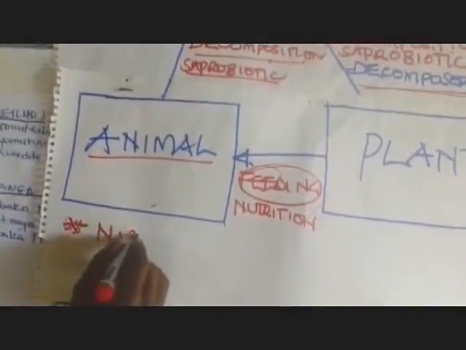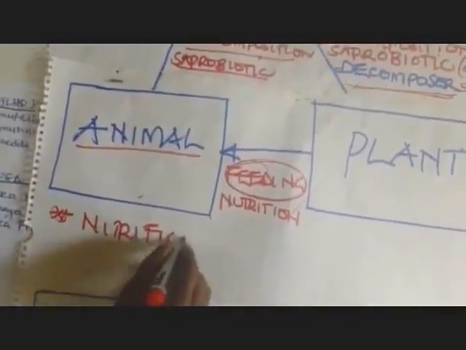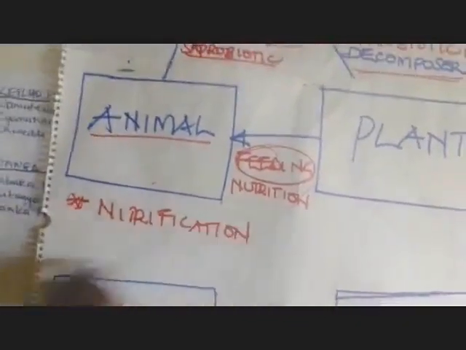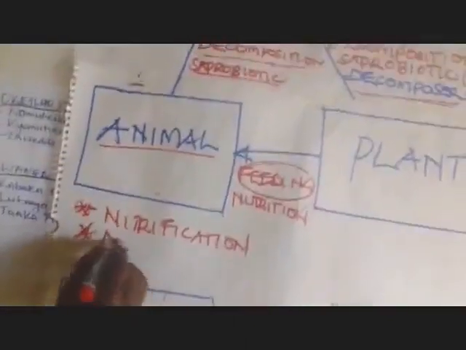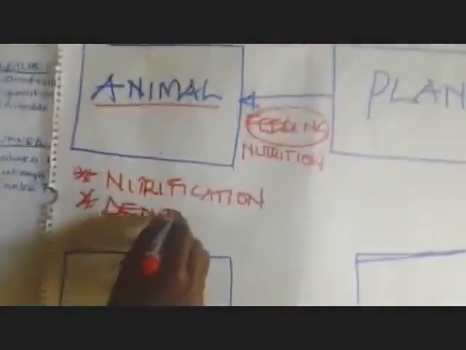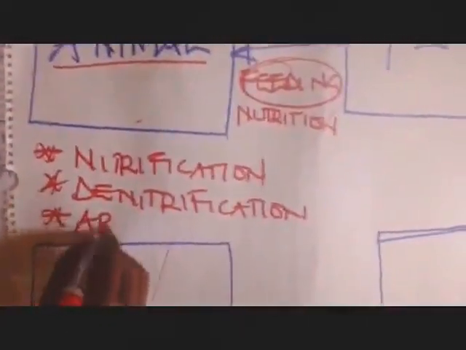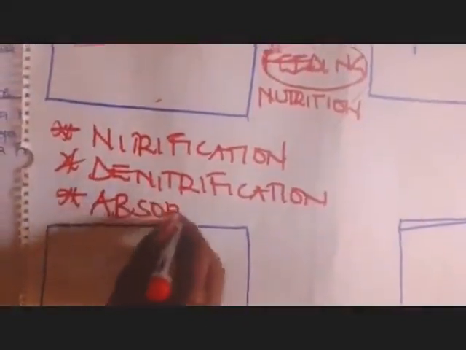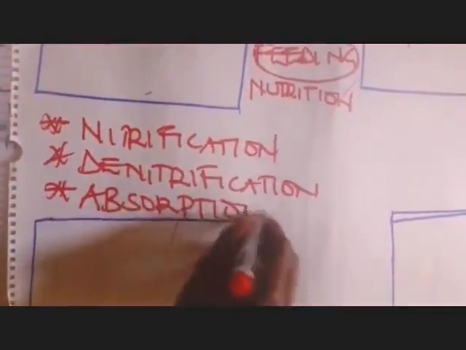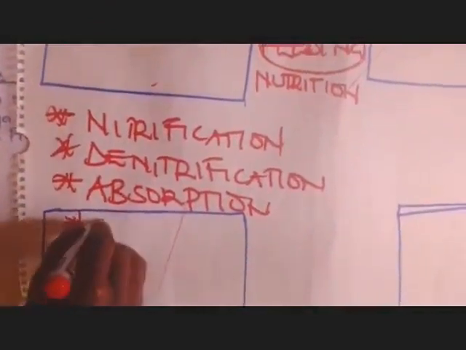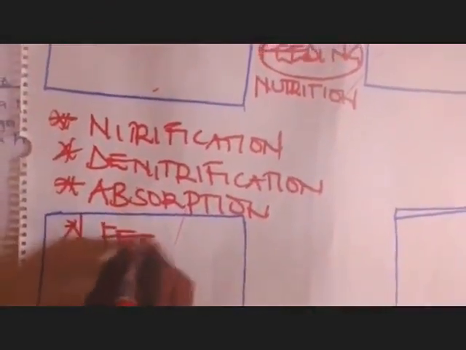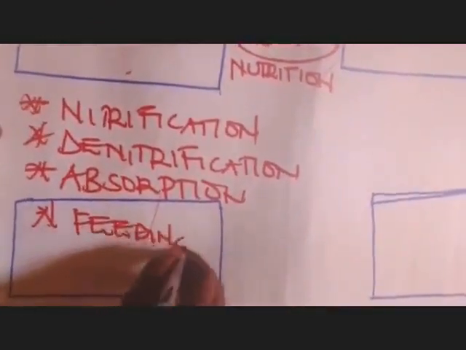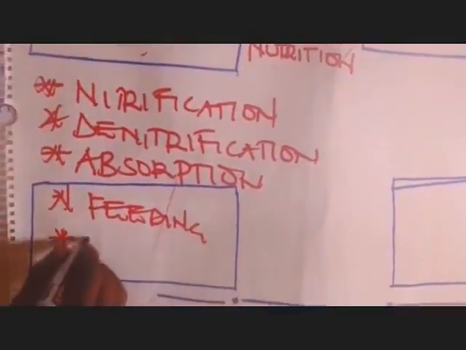Now in simple terms, the major processes which we can bring here are, one, nitrification. Don't forget that, nitrification. Then we have denitrification. We have absorption. We have feeding. We have decomposition.